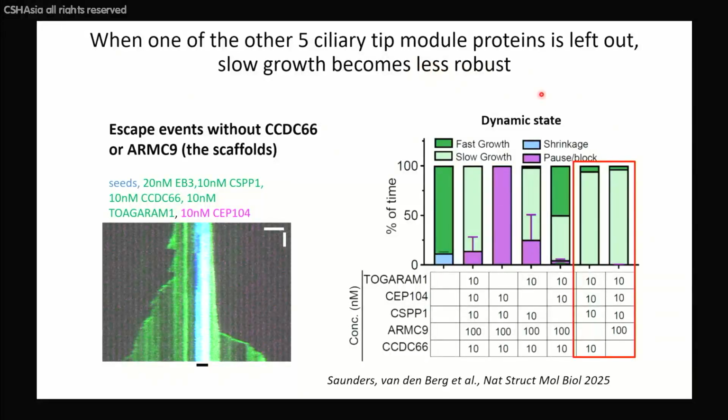If we leave out other proteins, the system is pretty okay. Only from time to time, we get episodes of fast growth, which means that the mix of all 5 makes it either blocked or slow growth without fast growth events. So it's a robust system.